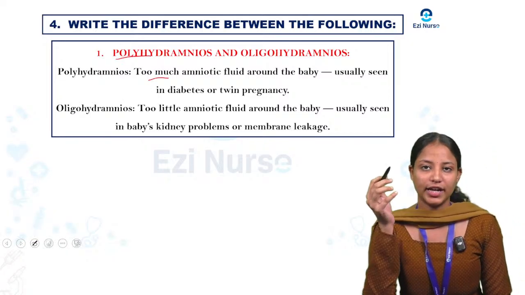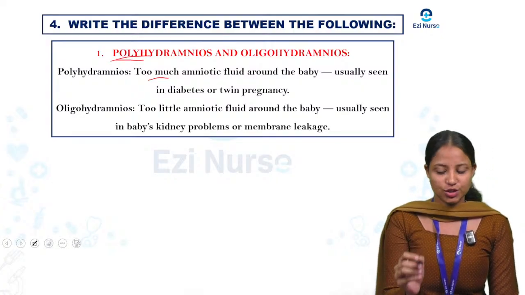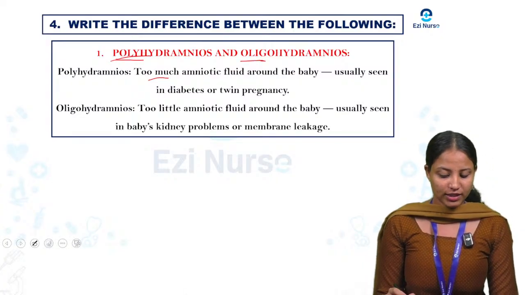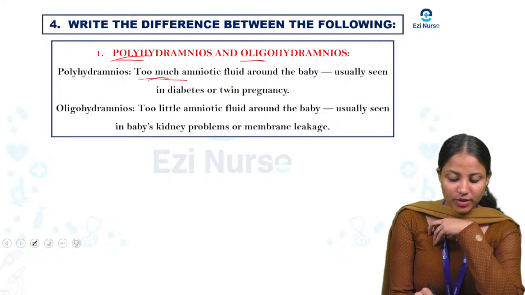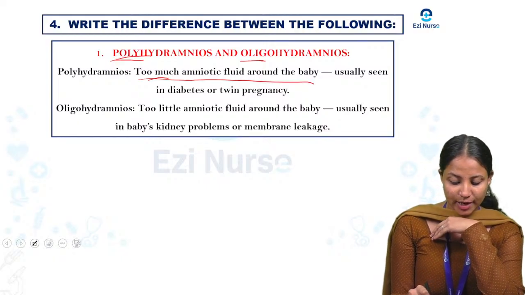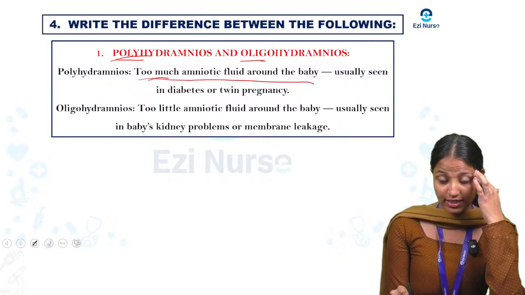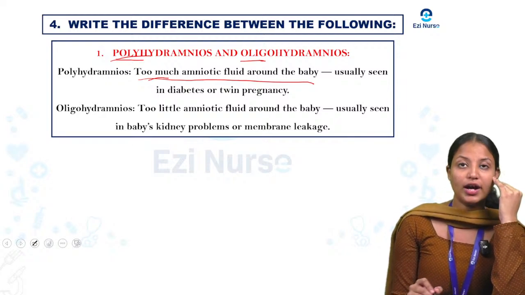Poly means more than or too much, that we are called or known as poly. Oligo means little or smaller, that we known as oligo. Here polyhydramnios means too much of amniotic fluid around the baby, usually seen in diabetes or twin pregnancy, that we known as polyhydramnios.